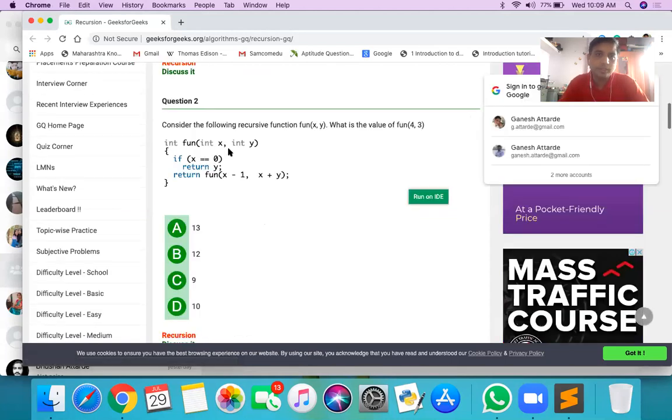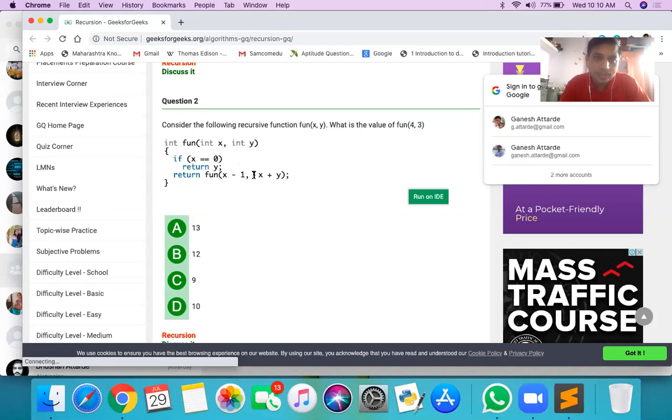Yes, sir. int fun, int x, int y. If x equal to 0, the end is given here, return y. Otherwise, you have to call fun of x minus y, comma, x plus y. You are calling the function as fun of 4, 3. So x is 4, y is 3. When you call fun of 4, 3, the condition is false, so it will return this statement. Fun of what? x minus 1 means 3, 7. So that is your first function to be called. Just remember it, 3, 7.